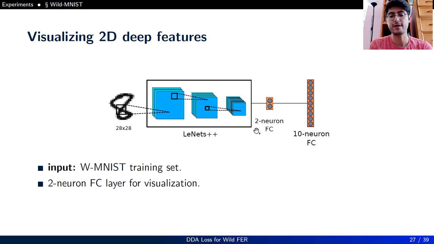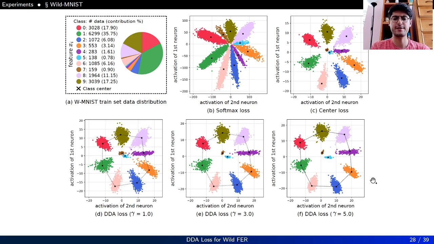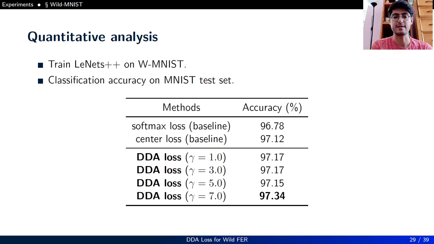use a 2 neuron fully connected layer right before the 10 neuron fully connected layer in the end, and probe it for visualization. Here's the result of our visual experiments on the WMNIST dataset. As you can see, center loss, as mentioned before, has overlapping regions for the minority classes, but in the case of DDA loss, as we are increasing the contribution of DDA loss by increasing the gamma parameter, we are seeing that both majority classes and minority classes are being separated in the embedding space.